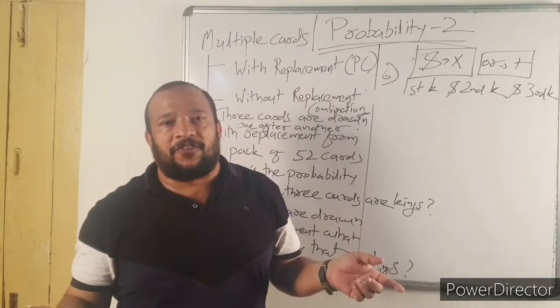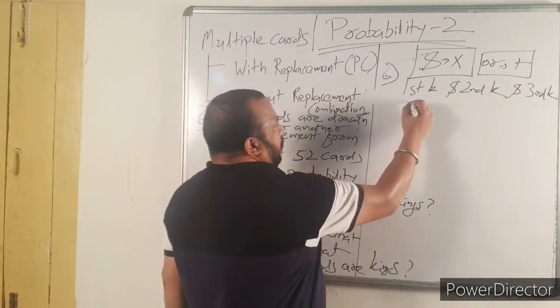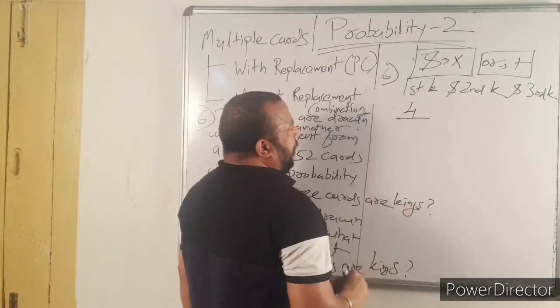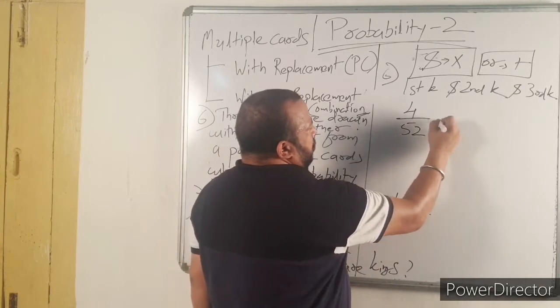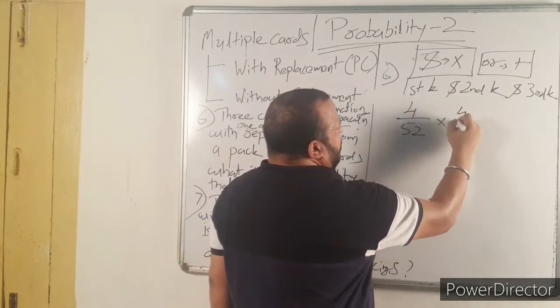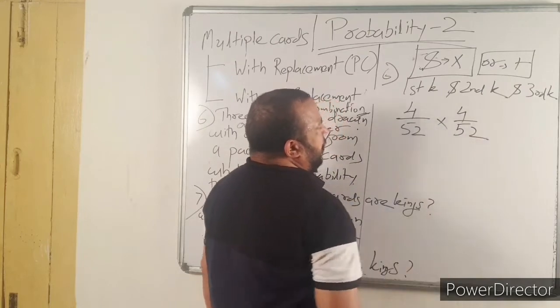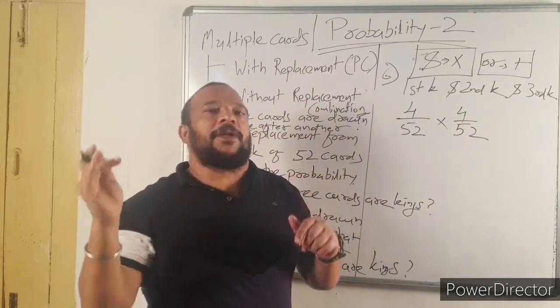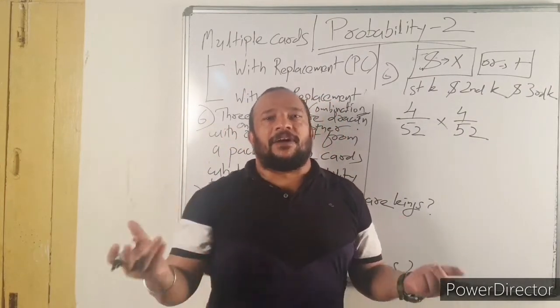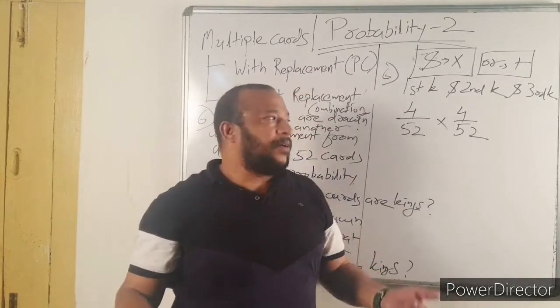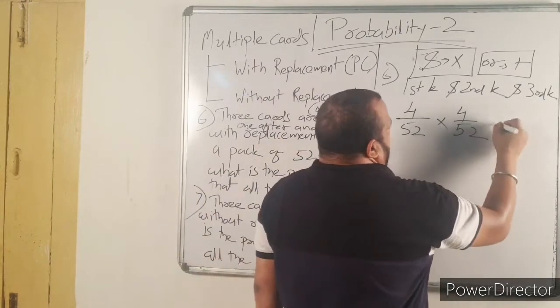So what is the probability? The first one is king. It is 4 by 52, there are 4 kings. Second one is king. Again it is 4 by 52, because you have replaced the card. Now the number of kings is the same. Third one is king.